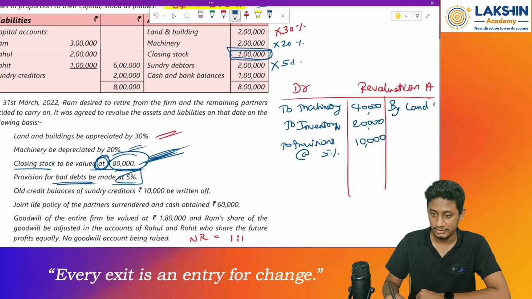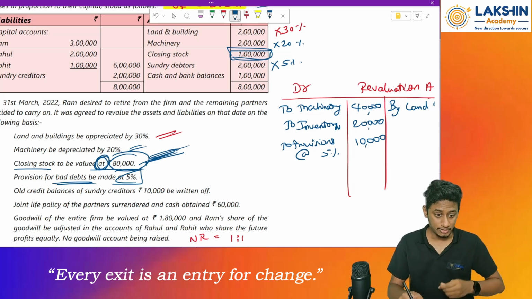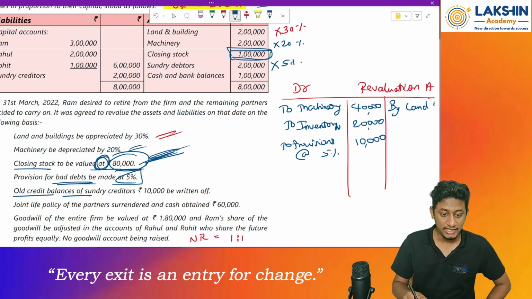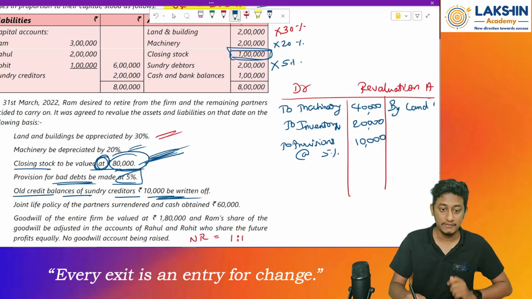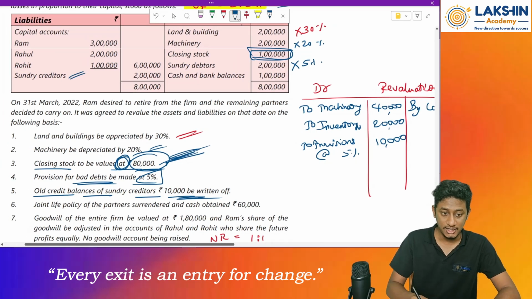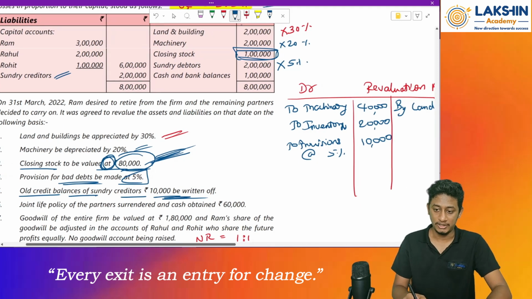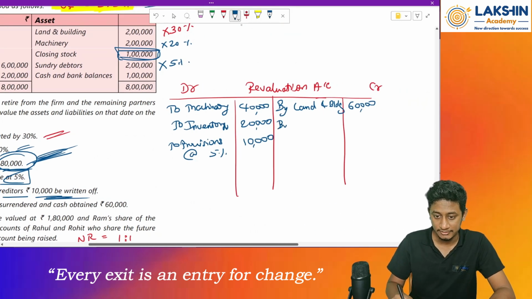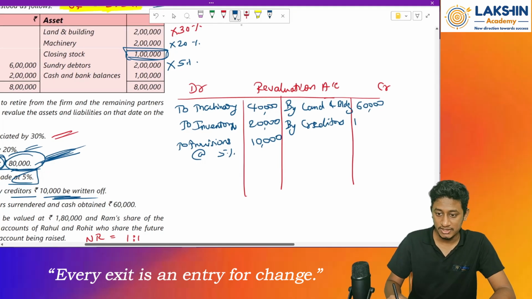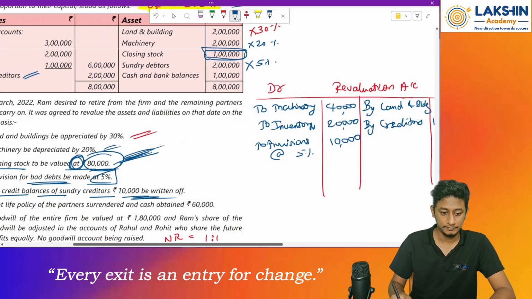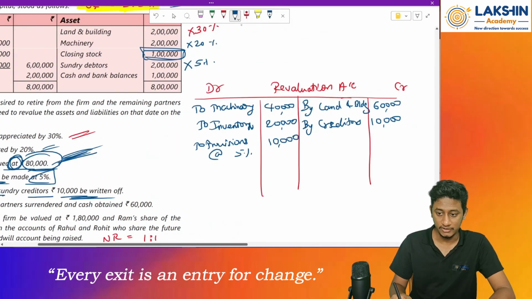Then the old credit balance of sundry creditors of rupees 10,000 is to be written off. Whenever the value of a liability reduces, it is written off, right? Since the value of creditors is being reduced, it is an income to me. So by creditors, 10,000. Anything else pending? Okay, we are done.